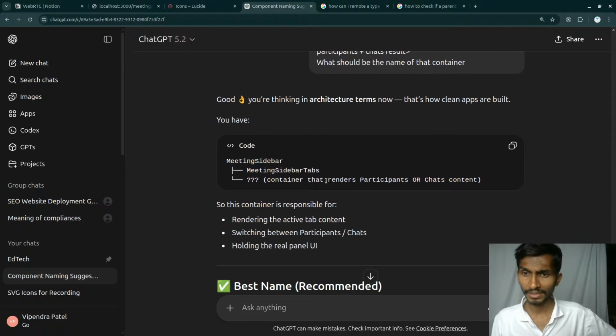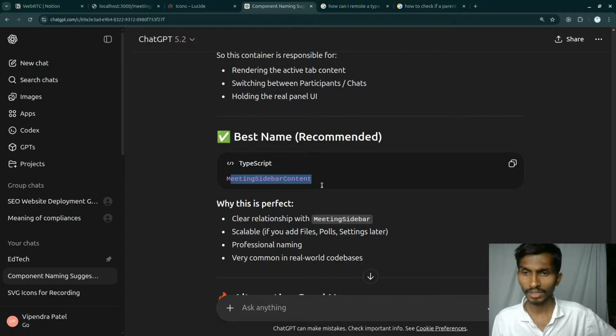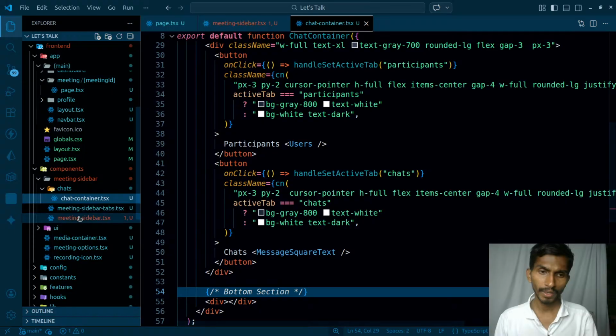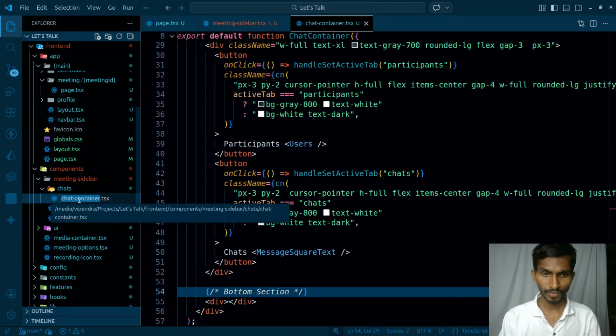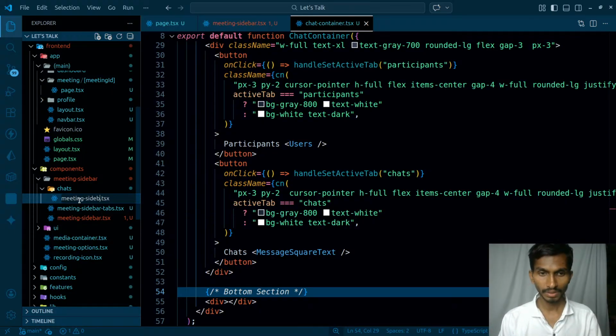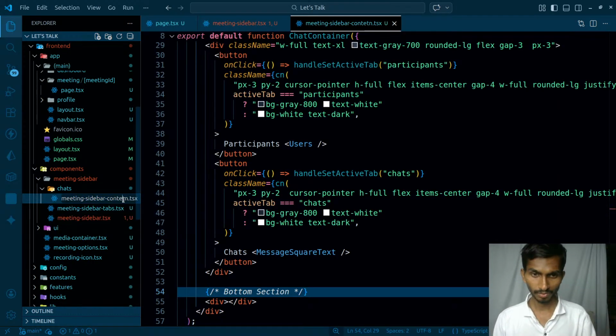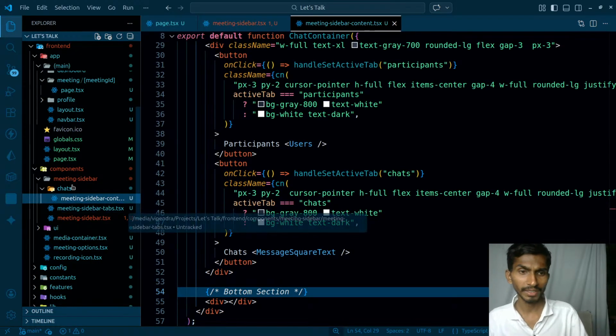So meeting sidebar, the container that renders both here. That's what, meeting sidebar content. Okay, this is the name. Fine, I'm going to go with this. Even this is a better name. So this is going to be meeting sidebar content. This will be containing the content. Let's make the name better. Naming matters a lot, at least for me.